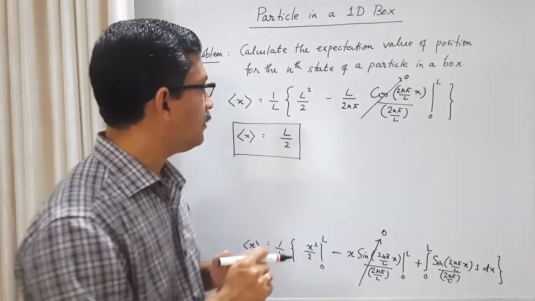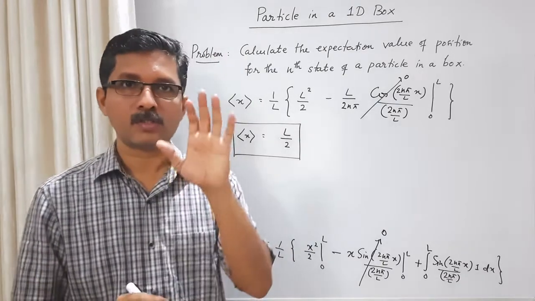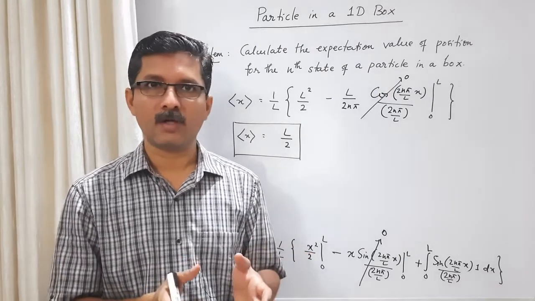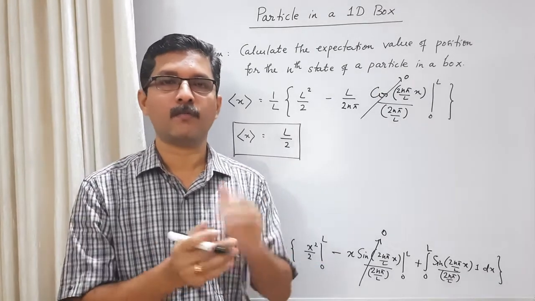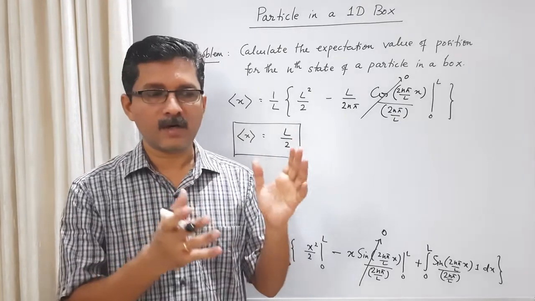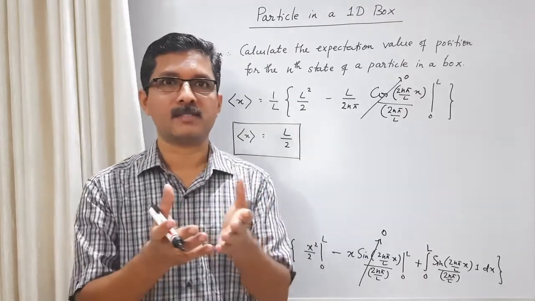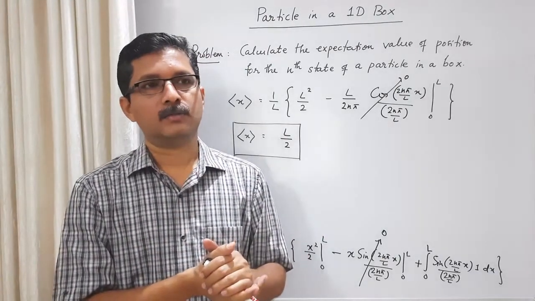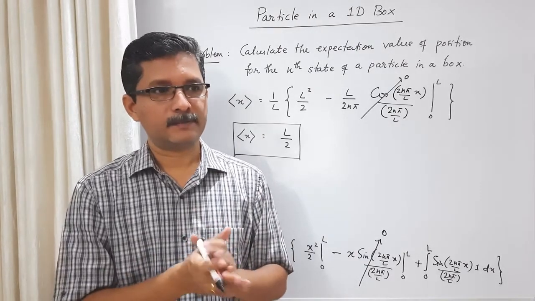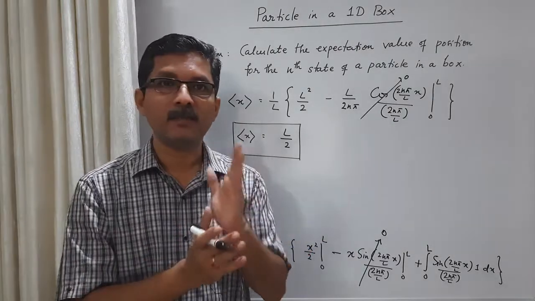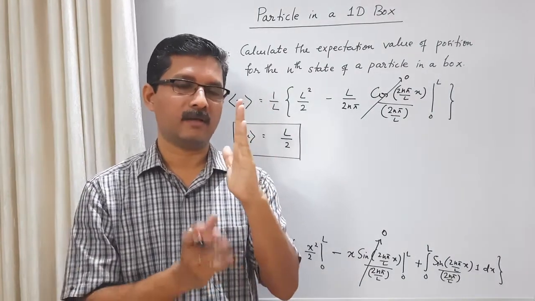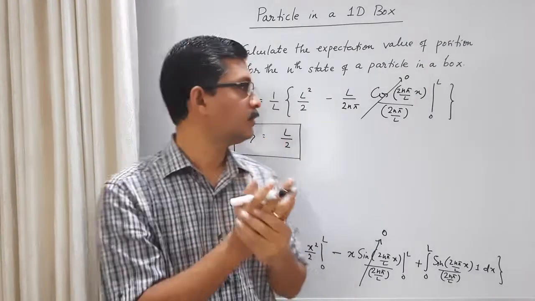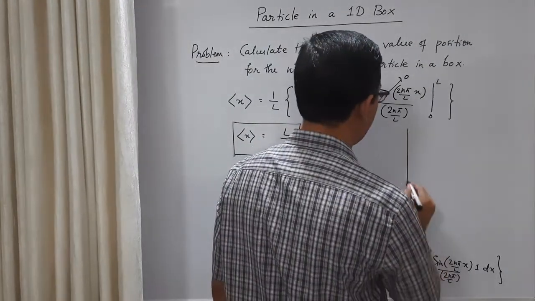It means that when you look at the plots of probability densities in the previous class, whether it is n equal to 1 state, n equal to 2 state, n equal to 3 state, we have plotted only the first 3 states. But I have also plotted the 8th state, n equal to 8 square, to show the correspondence with the classical result. So in all these plots, the probability density is symmetric about x equal to L by 2. If you take the middle point of the box, the probability density is symmetric about x equal to L by 2. For example, you remember the previous plot.